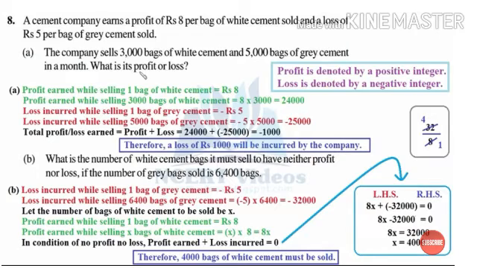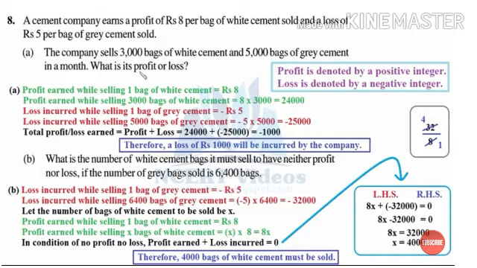Now for part B, we are given the condition that the company had neither profit nor loss. It means profit earned plus loss incurred would be 0. The loss incurred on 6400 bags, when you multiply it with minus 5, gives minus 32,000. So the company had a loss of rupees 32,000.